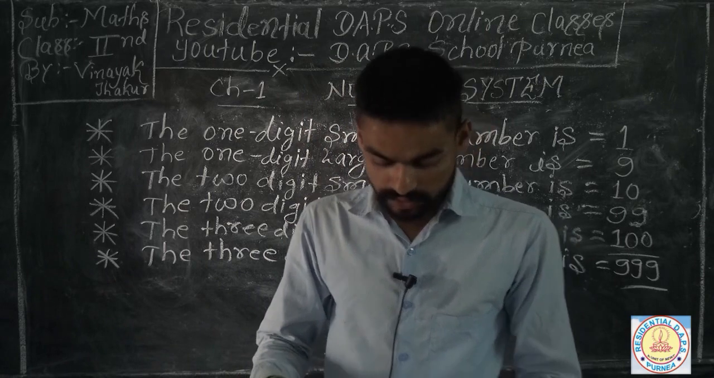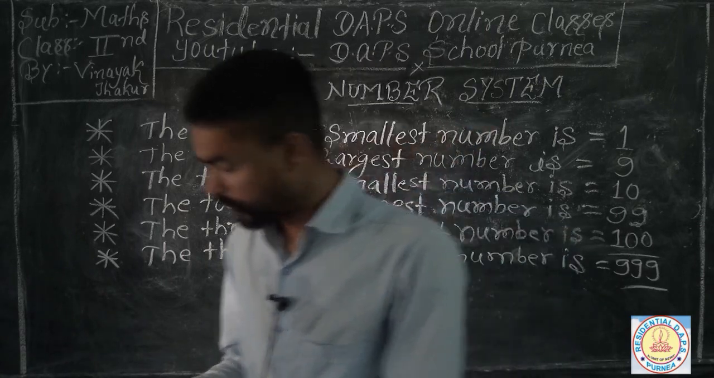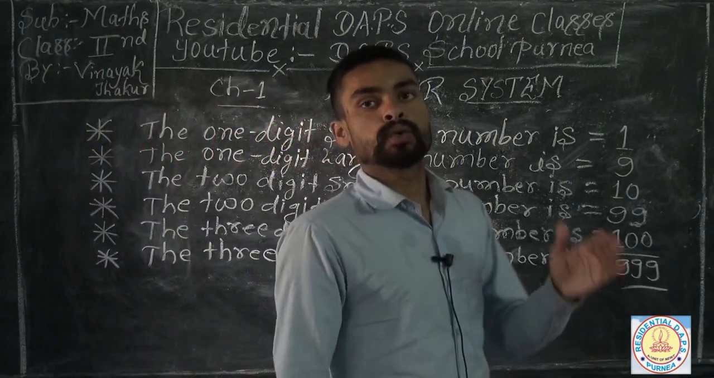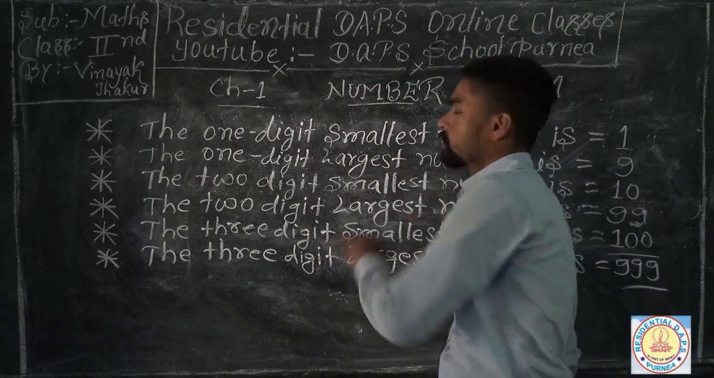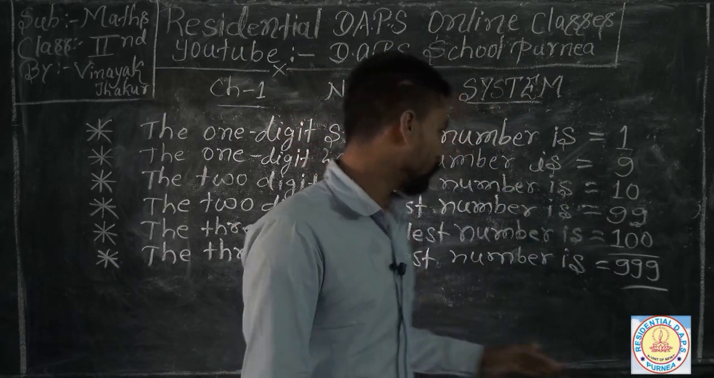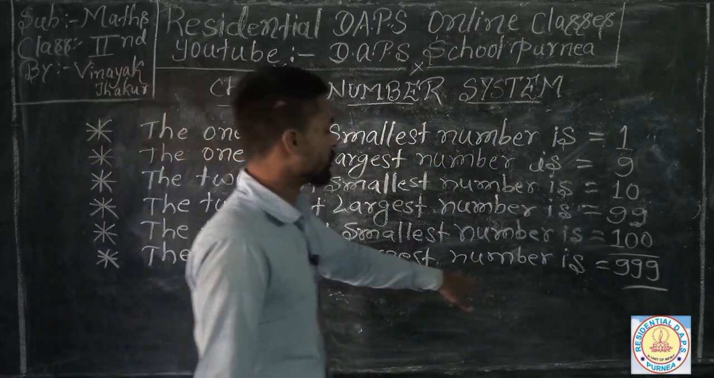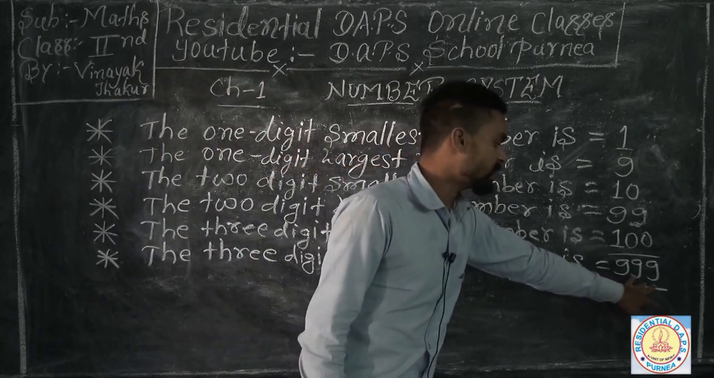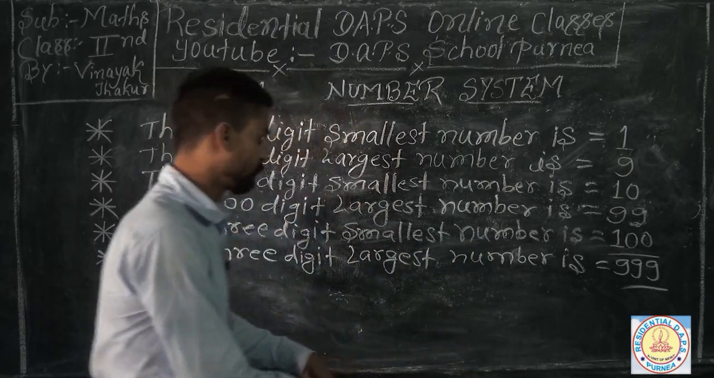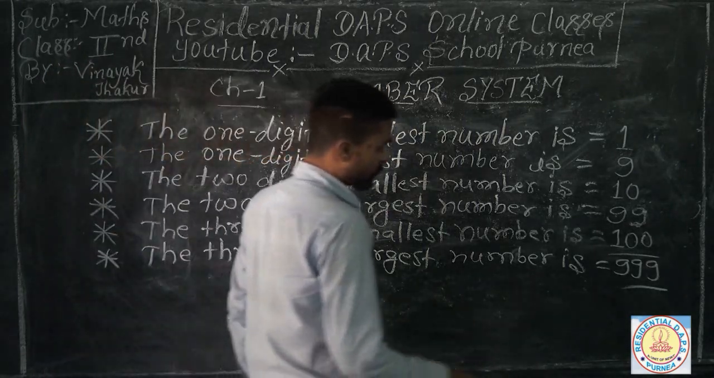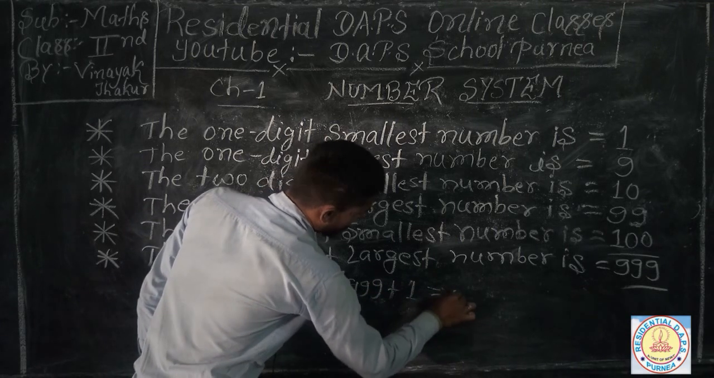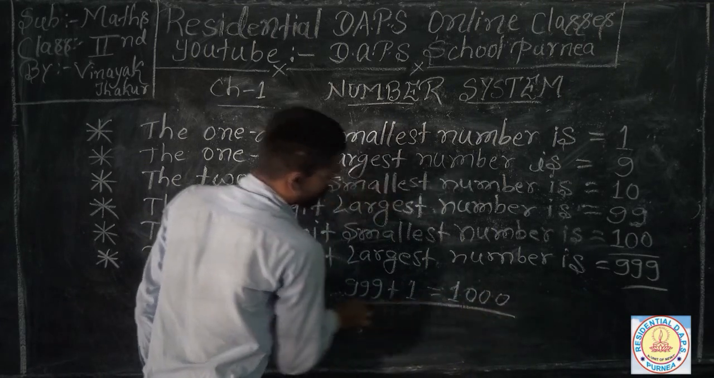So I'm going for the next question. You know that we are going to learn about the numbers beyond 999. The number beyond 999, if we add 999 plus 1, we get the 4 digit smallest number, which is 1000. If you add 999 plus 1, you can get easily the 4 digit smallest number.